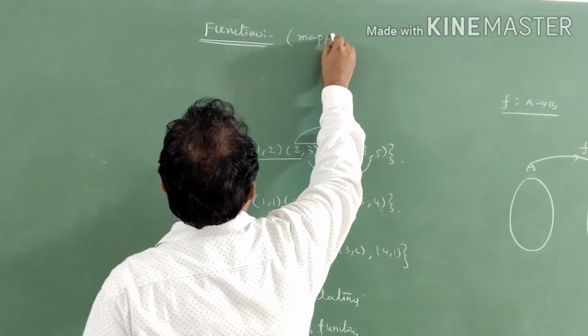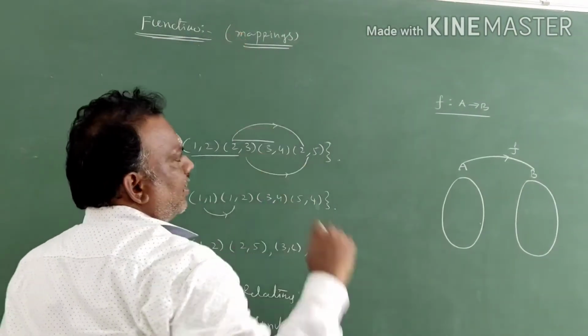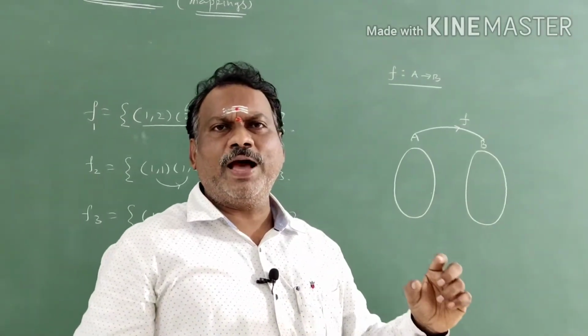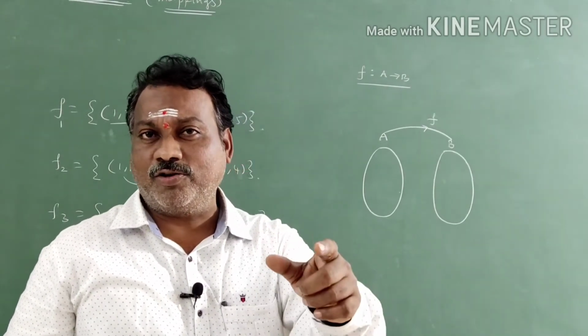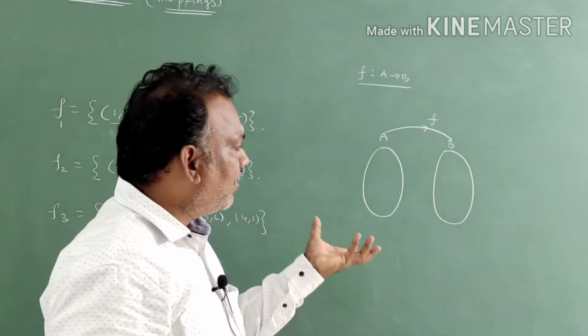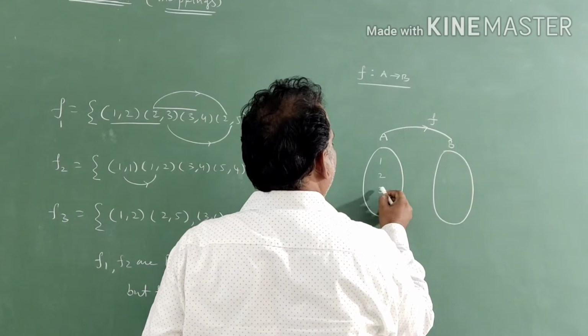Don't get confused by this, students. Functions are mappings. F is a function from A to B, or F is a mapping from A to B, or F is associated from A to B. Like that also we can say it, no problem. So if the diagram is given, set A has some elements.